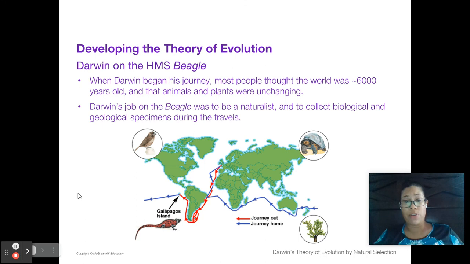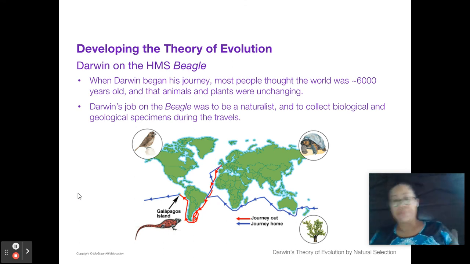So, what he found on the Galapagos Islands, he found four different types of species. He noticed that the mainland species were different than the species on the islands. And he noticed that he could tell which island certain species came from based upon their physiology, so based upon their physical makeup. He focused in on the tortoises, the finches, the iguanas, and the red mangrove.